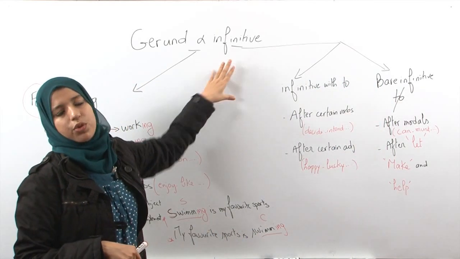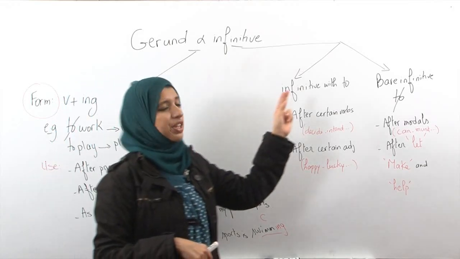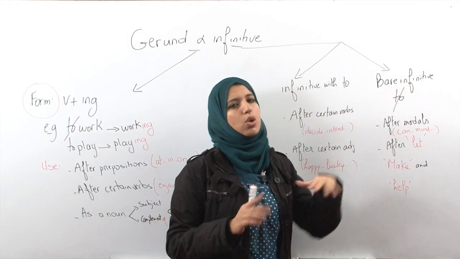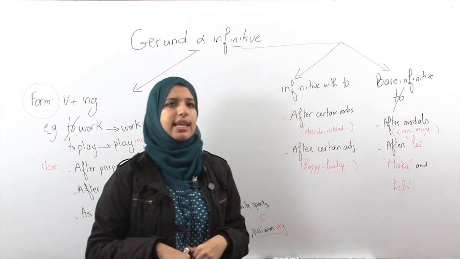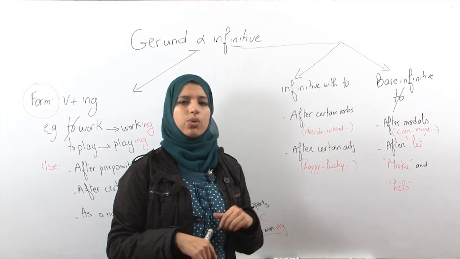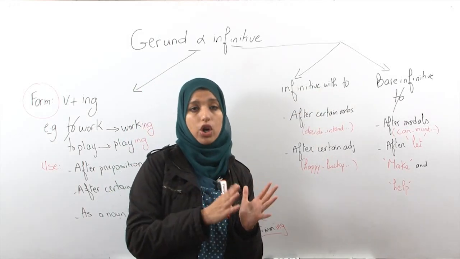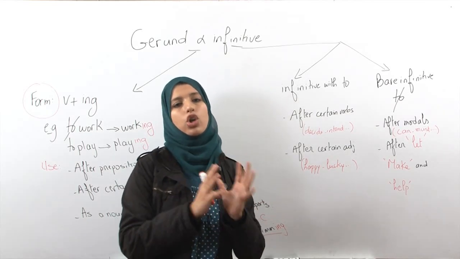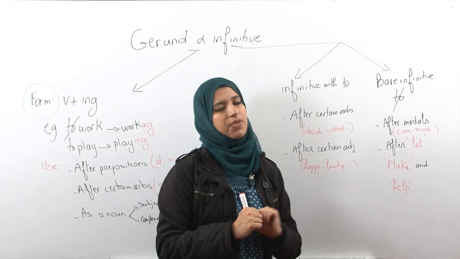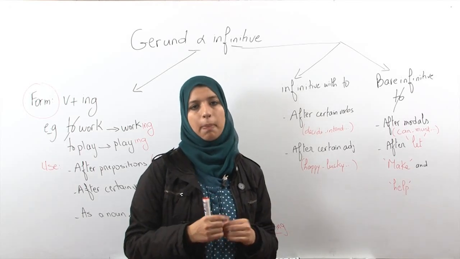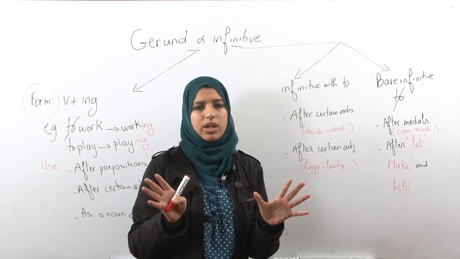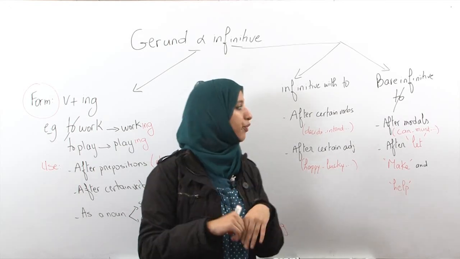In infinitive, we have 2 types. We have infinitive with to and bare infinitive, which means without to. For example, infinitive with to, I would say to work, okay? To open, to close. Bare infinitive, I would say work, play, close, open. There is no to there, all right? This is the only difference.